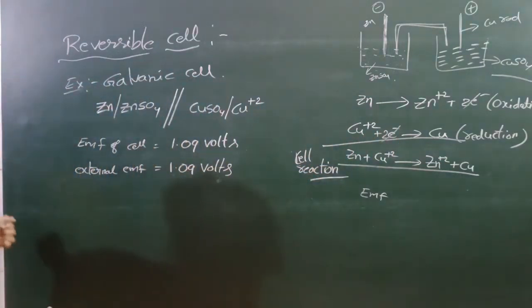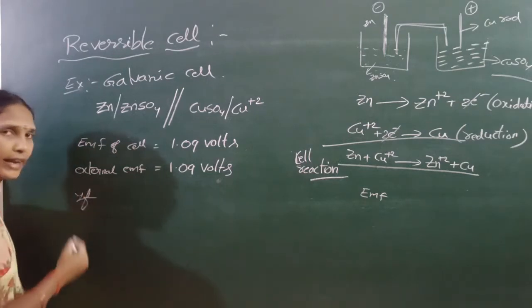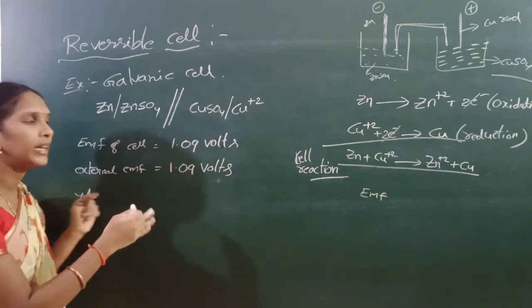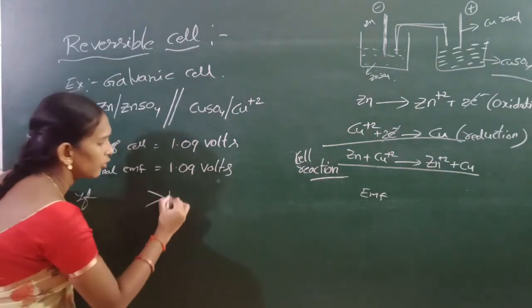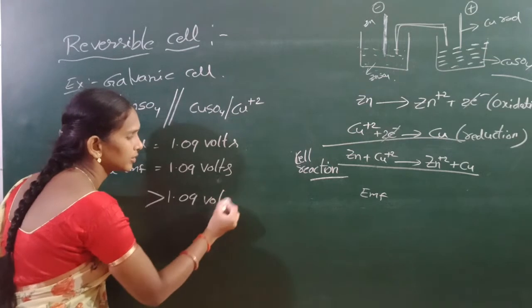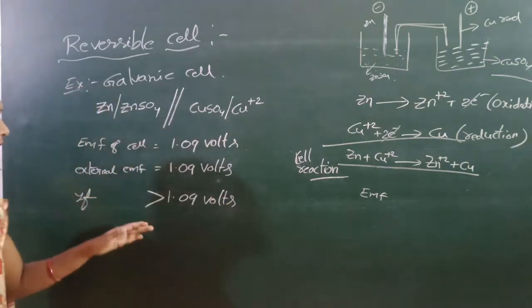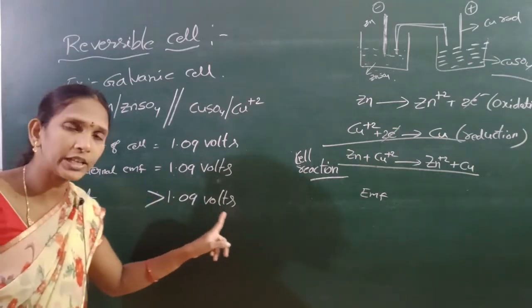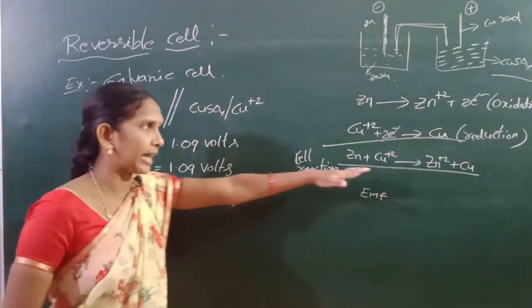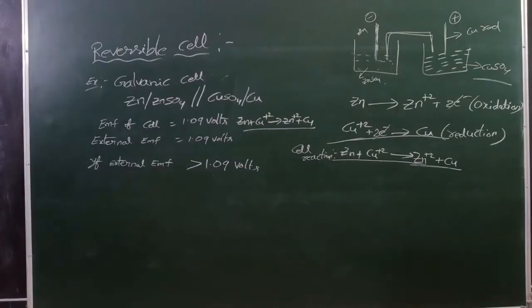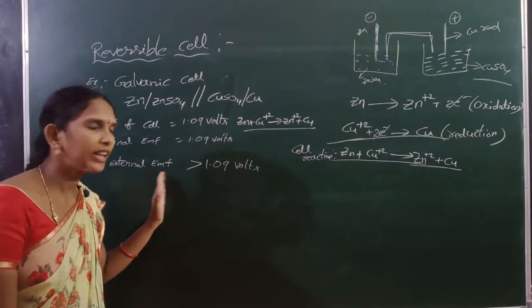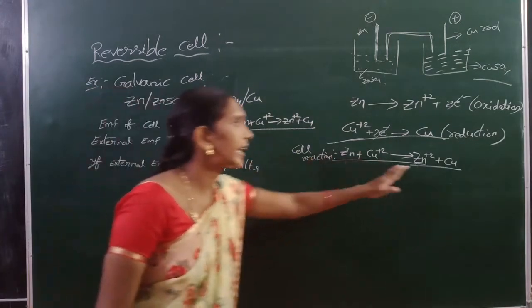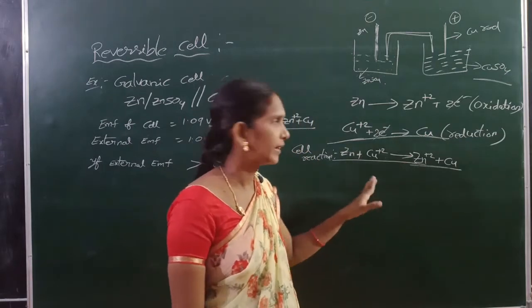Next, if an external EMF greater than 1.09 volts is applied to the cell reaction, then the reaction is reversed.